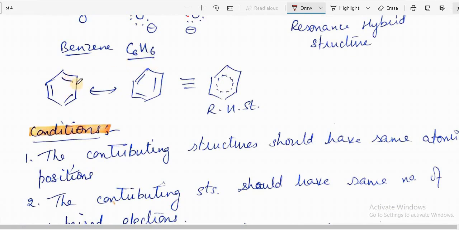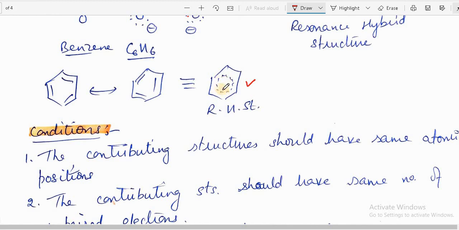In this, double, single, double bonds are shown, and in the other structure these bonds are reversed, that is, single becomes double and double becomes single. These two structures are resonating structures, and this is the resonance hybrid structure.